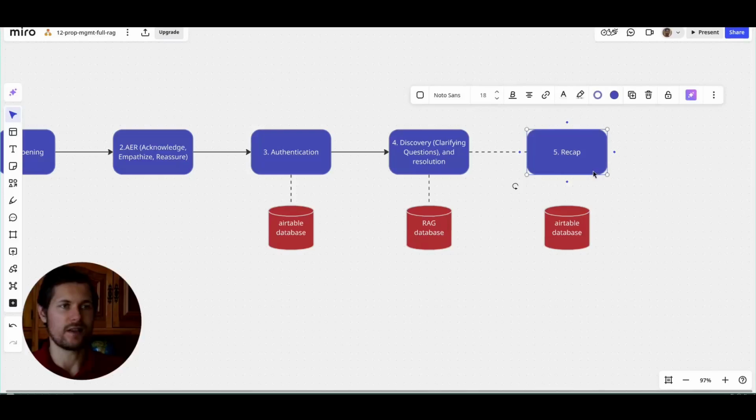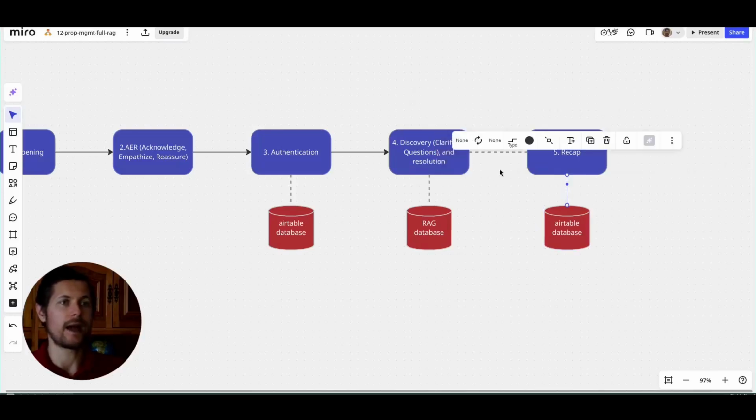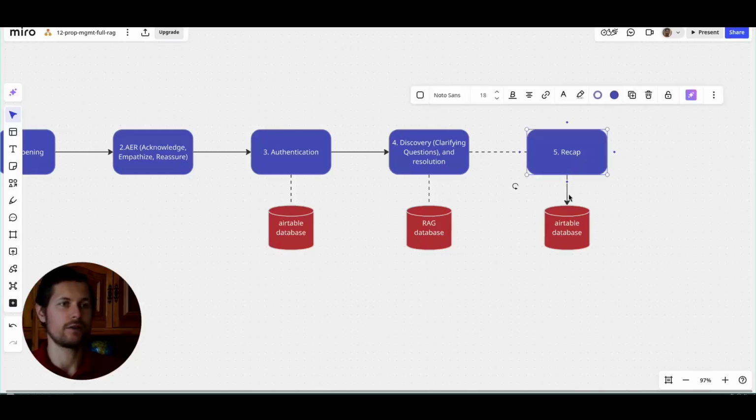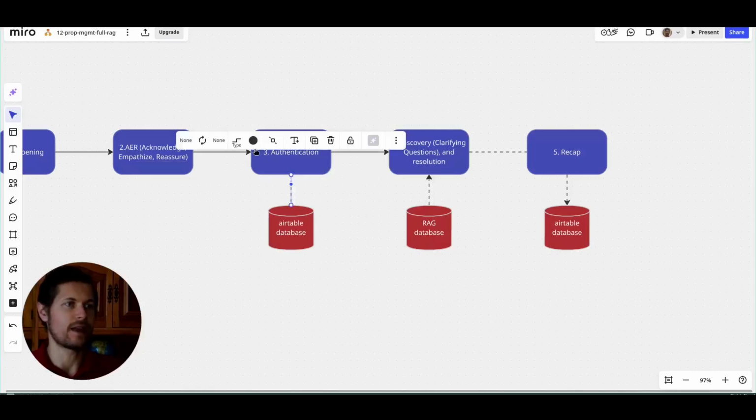So in order to make this understandable, I will create an arrow here and point to the direction of the data. So the data here gets written into the database, and here in the RAG case, it's being read from the RAG database, and the same here with Airtable data.